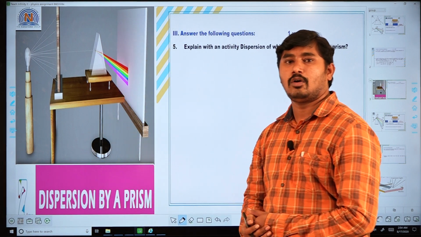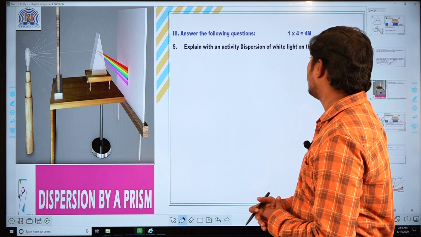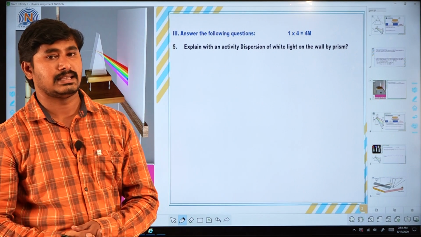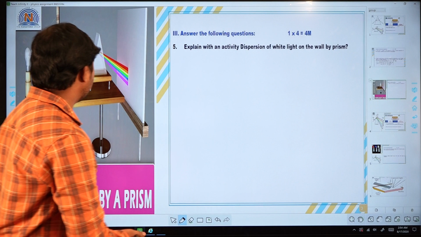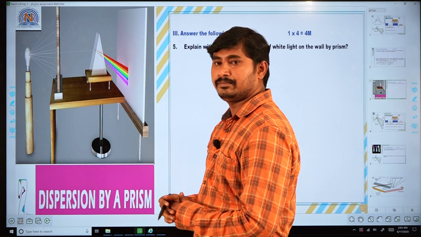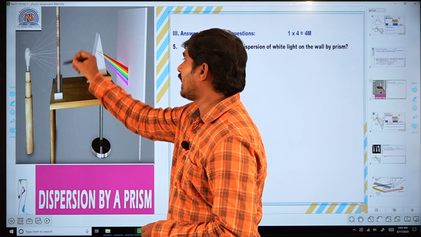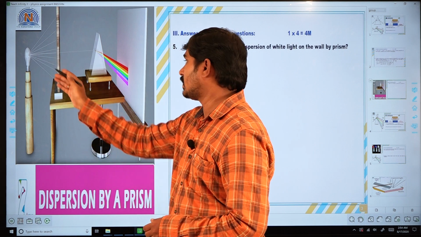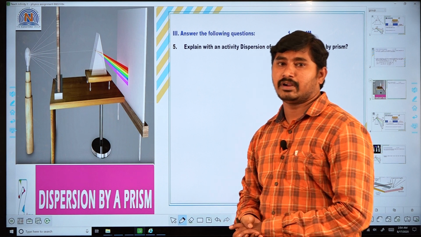First you have to take the aim point. What is the aim here? The aim is to find the dispersion of white light on the wall by using a prism. That is the aim. So, what materials are required here? We want a triangular prism, a table, a wooden plank, a source of light, and a wall. These materials are required here.